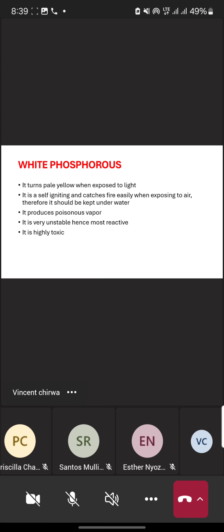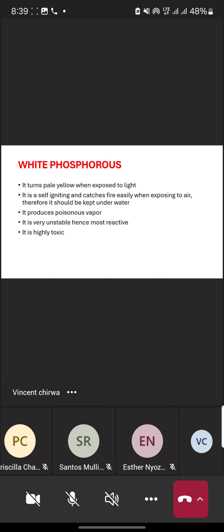White phosphorus is an unstable compound which is most reactive. Then white phosphorus is just the opposite of red phosphorus. Mean to say the opposite of the following will define the properties of red phosphorus.